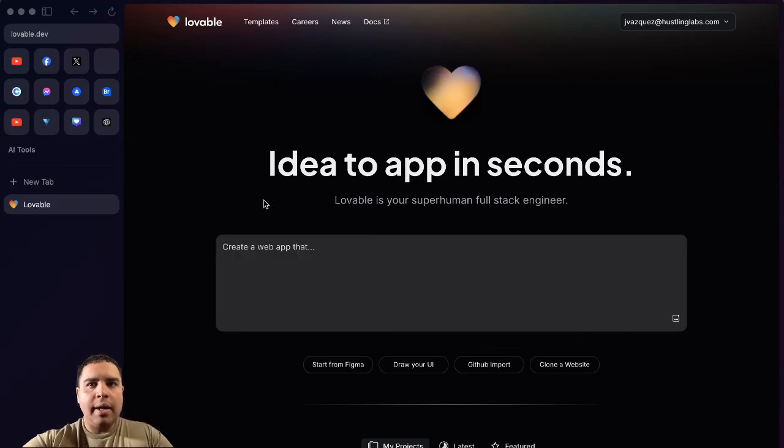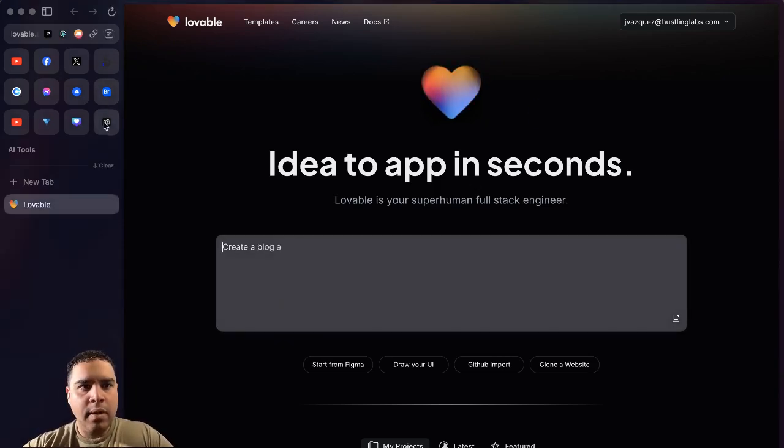But we're going to jump right into Lovable and we're going to see what we can do. All right. Right now we are on my Lovable dashboard, and this is how the dashboard looks when you log in. I'm logged in. It gives you an idea of what we're going to be doing.